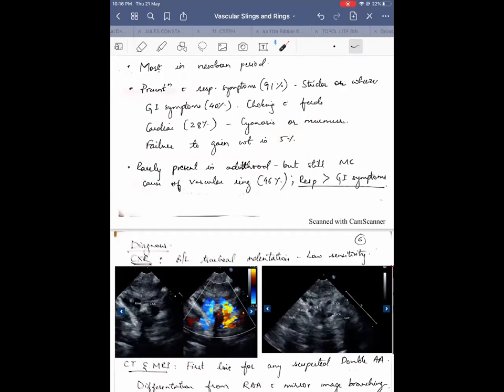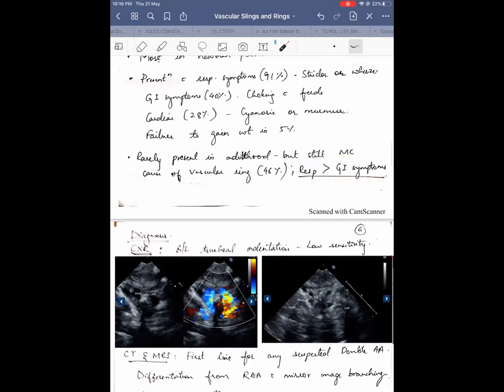Failure to gain weight is also seen in 5% of patients because, again, it can be considered a GI symptom. Now, they rarely present in adulthood, but still in adults also the most common cause of vascular ring is double aortic arch, even in adolescence and adulthood. There also they have respiratory more than GI symptoms.